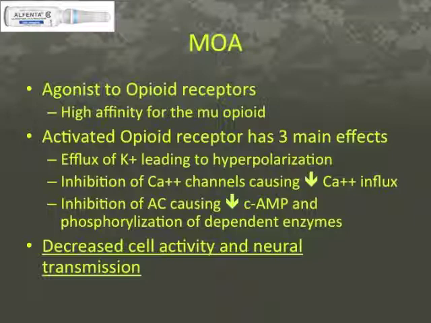There is also an inhibition of voltage-gated calcium channels, leading to reduced influx of calcium into the cell. Adenyl cyclase is also inhibited, leading to a reduced production of cyclic AMP, and therefore reduced activation of cyclic AMP-dependent cellular processes. These actions result in decreased cellular activity and, most importantly, decreased neuronal transmission.